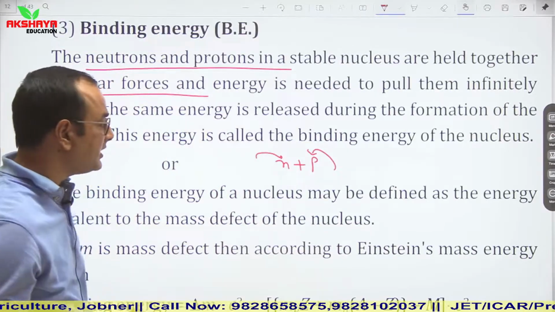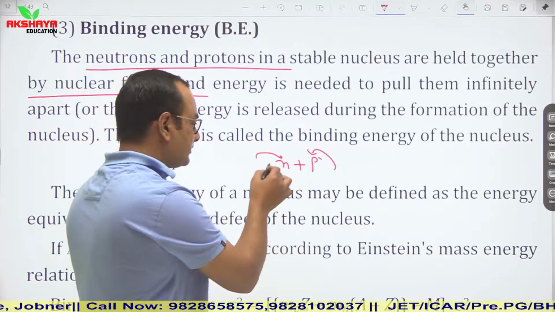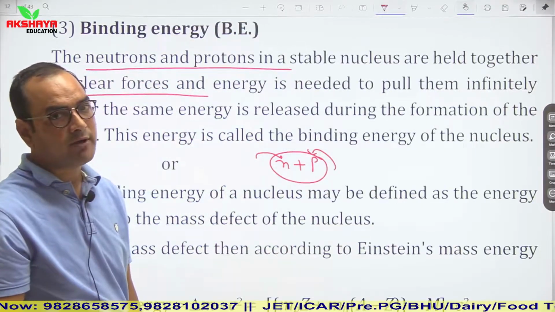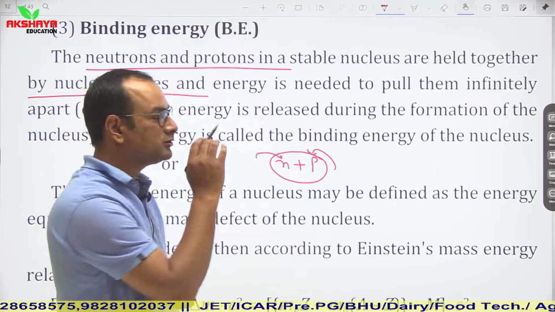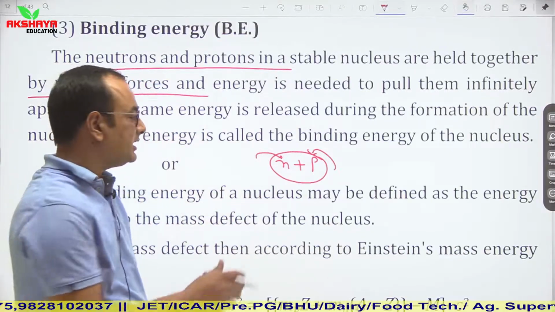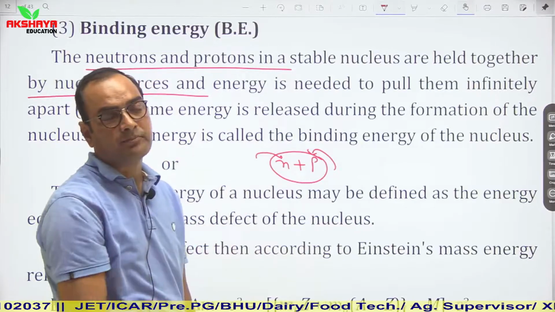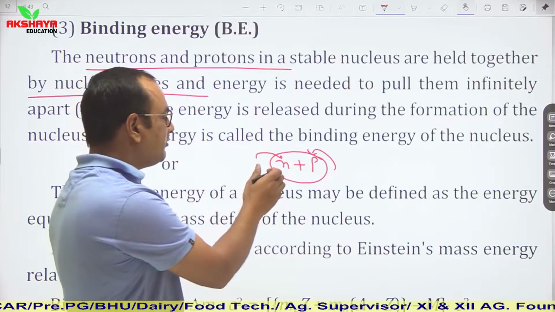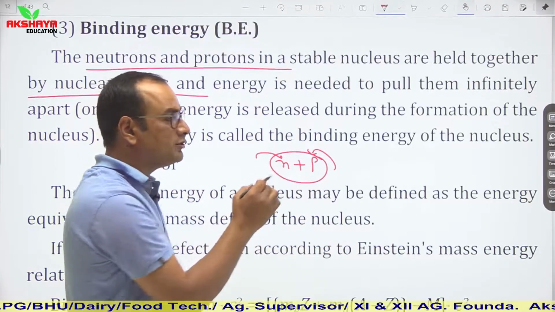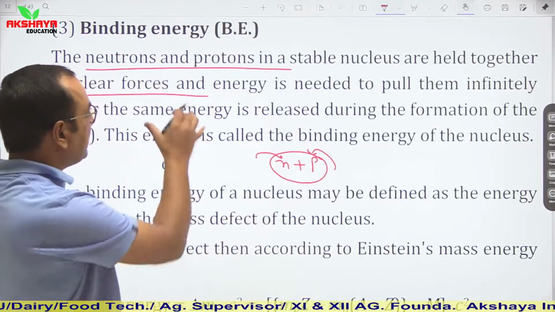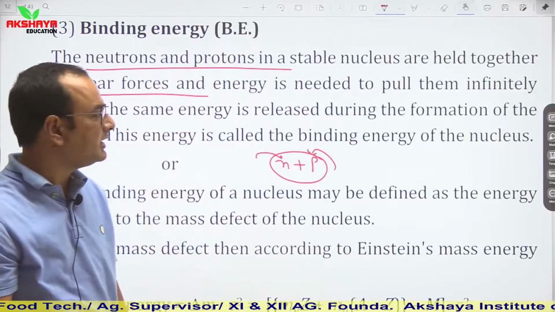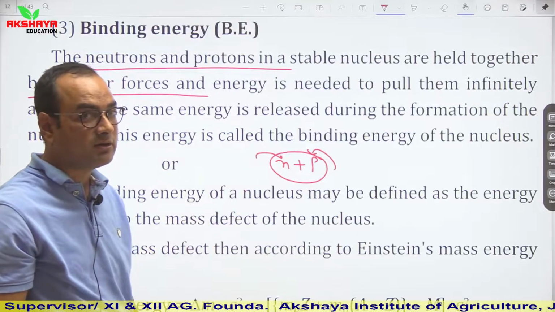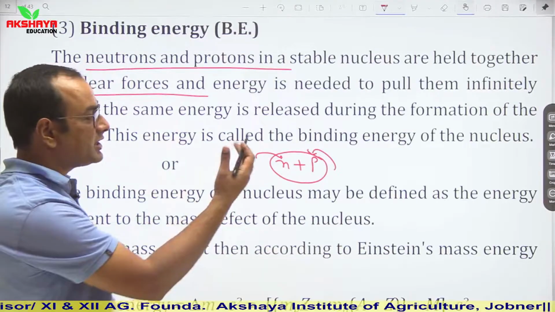In other words, we can say that by spending some amount of energy, a nuclei is formed by bringing together neutrons and protons, or that if we have to break this nuclei, then we require some amount of energy. So that energy which is required to separate the nucleons of a nuclei is known as binding energy. In both ways you can define it: energy required during the formation, or energy required during the destruction of a nuclei.